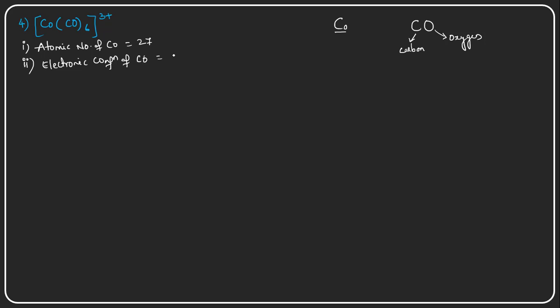So what are the outermost orbitals? The 3d orbital and 4s orbital. In the 3d there are 7 electrons, and in the 4s 2 electrons are there. 3d7 4s2 is the electronic configuration, and this cobalt is losing 3 electrons, right?